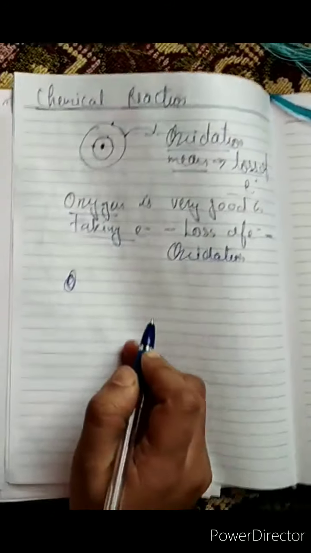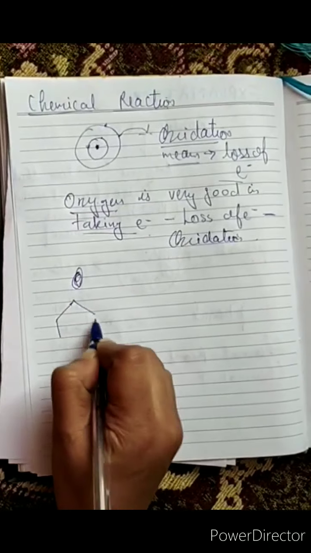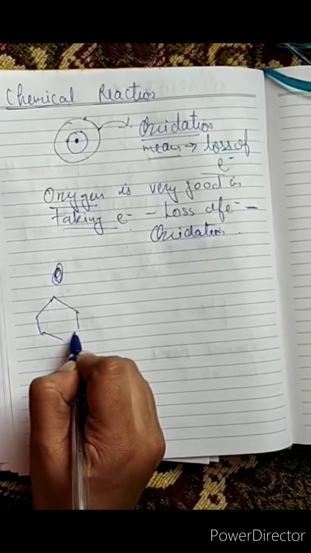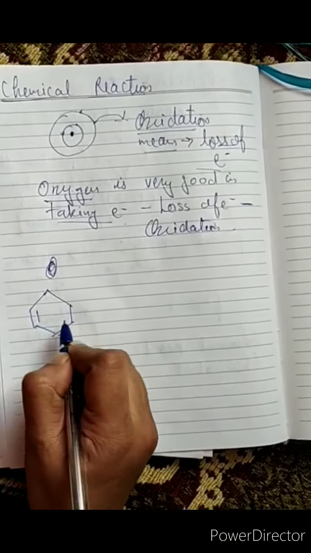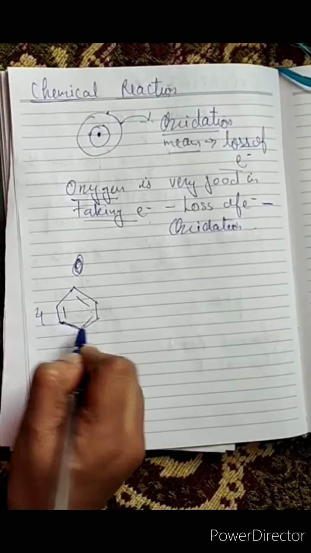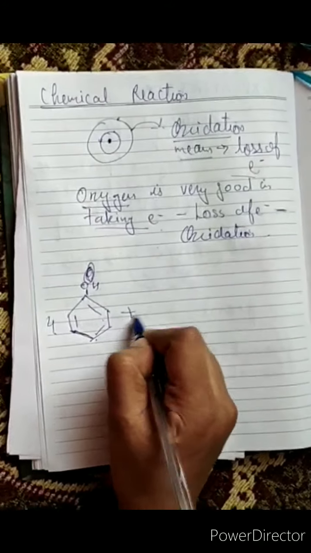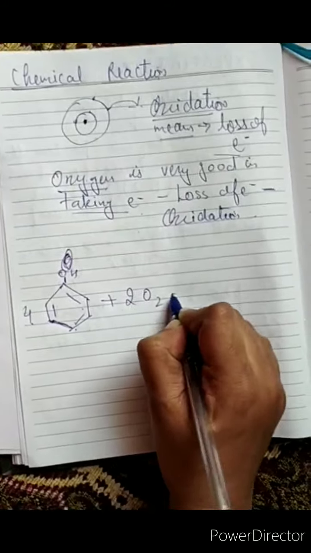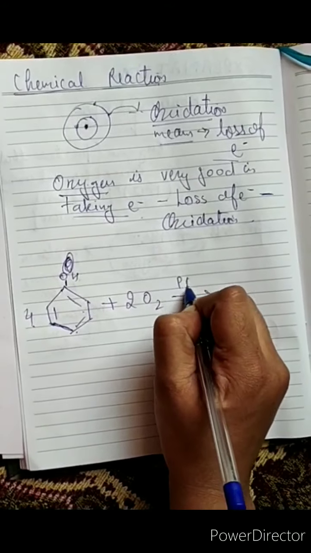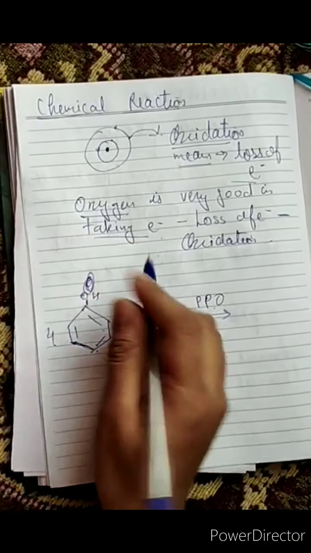I will give you a chemical equation also. We have this equation: 4OH plus 2O2, with PPO. PPO combines with oxygen, and this is our phenol molecule.